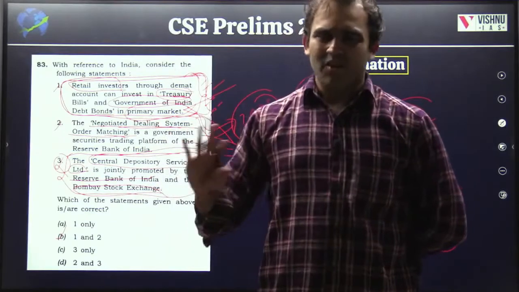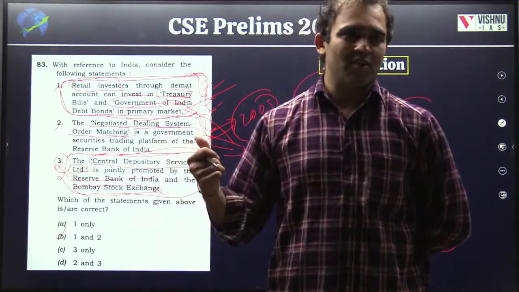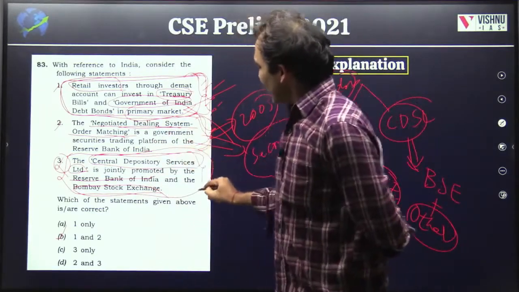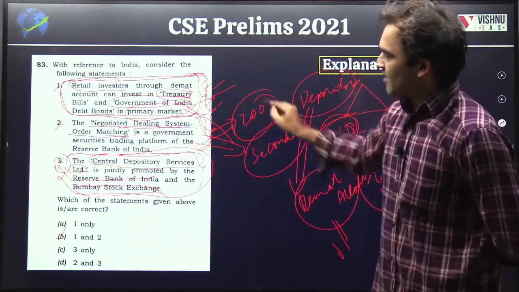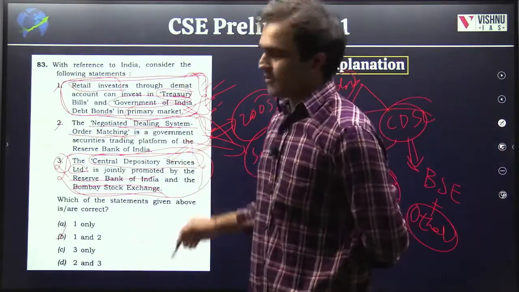As I said, this is not an easy question. Number 1 is based on current affairs, and number 2, they went not even with respect to exchanges and primary and secondary market, they went to these depositories.